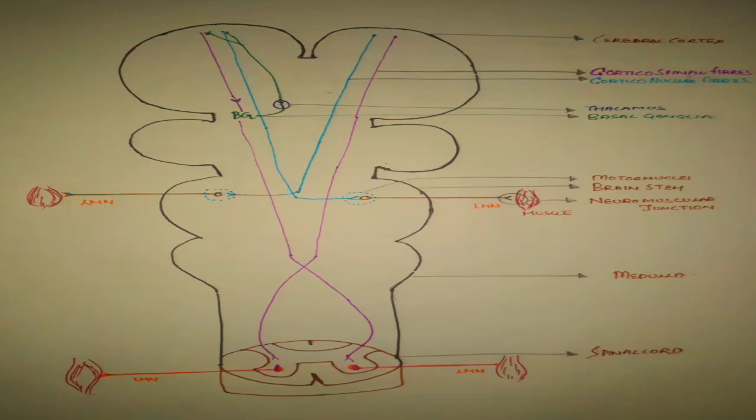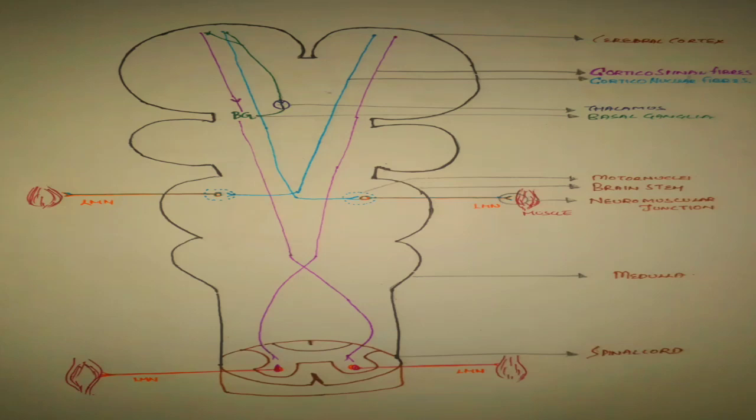In this figure we can see two types of neuronal fibers. One is pink in color and one is blue in color. The pink one is called corticospinal fibers because it is traveling from cortex down to medulla, and then it is crossing in the medulla and then reaching the spinal cord. There it is stimulating the lower motor neuron, which in turn is stimulating the muscles at neuromuscular junction. Hence it is called corticospinal fiber.